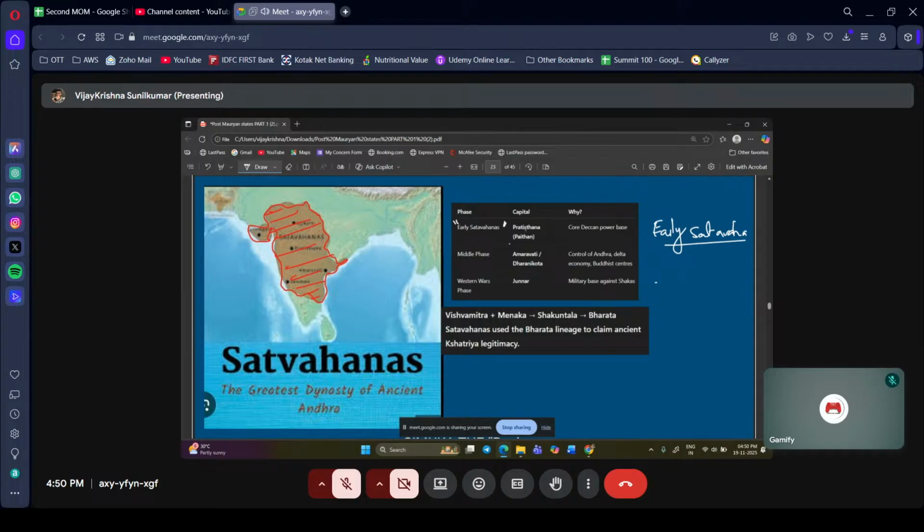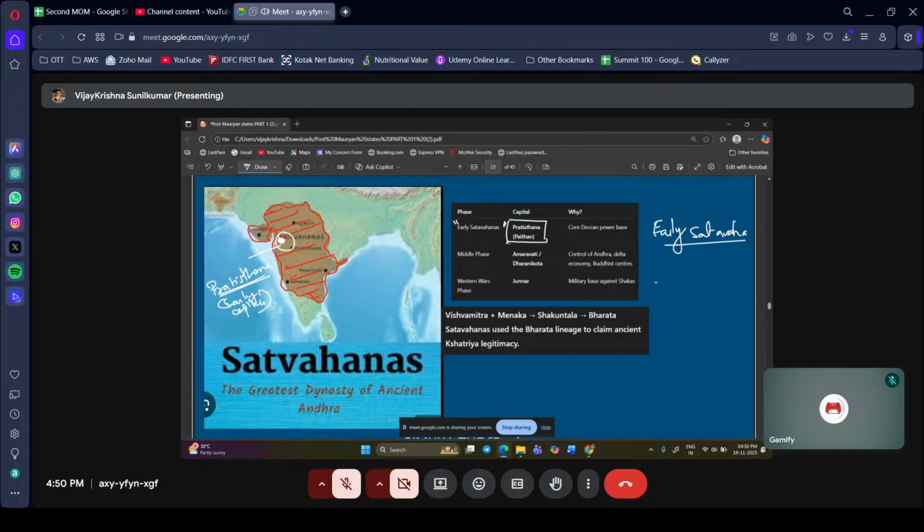So the early Shatavahanas, that is Simuka and others, were in Paithan. Where is Paithan? Paithan is this area, near Nasik. That is called Pratisthana. Pratisthana is this place. The place name is Pratisthana, that is the modern day Paithan. Just mark these things. This is the first capital, that is the early capital. Just mark it in your notes.